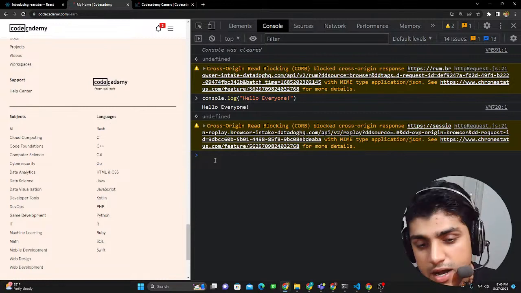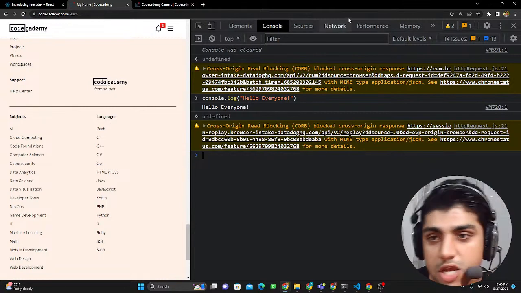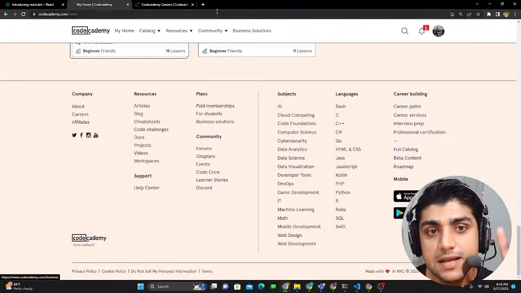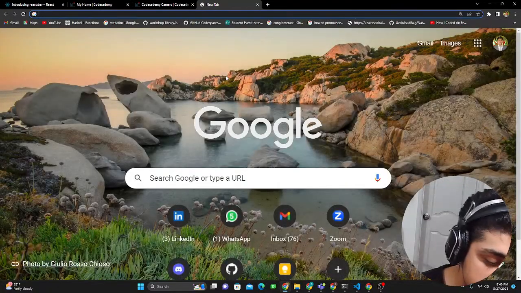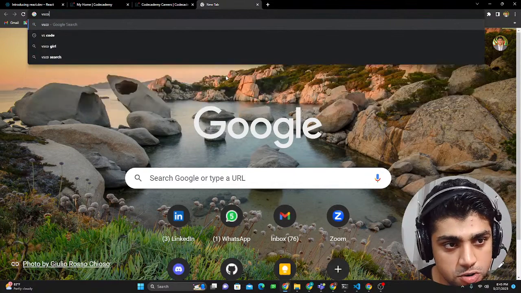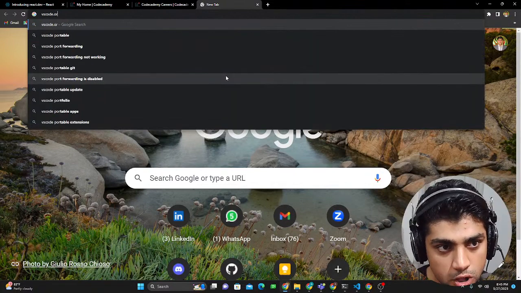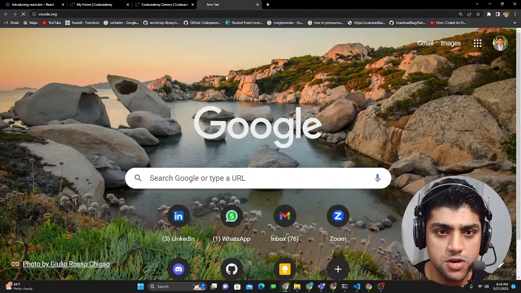Now this is JavaScript working in the browser, but what if I wanted to run JavaScript outside of a browser? That's when it becomes really important, when you want to create a web application. For that, we need some of the dependencies for having our React app installed. The first thing that we need is a VS Code environment to write our code.